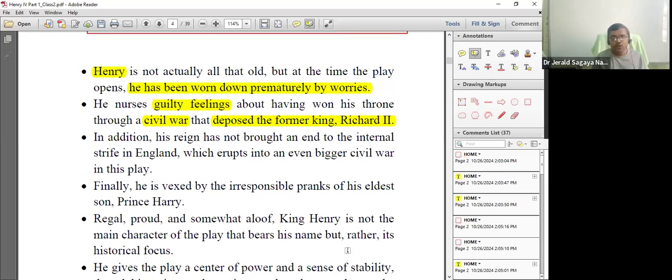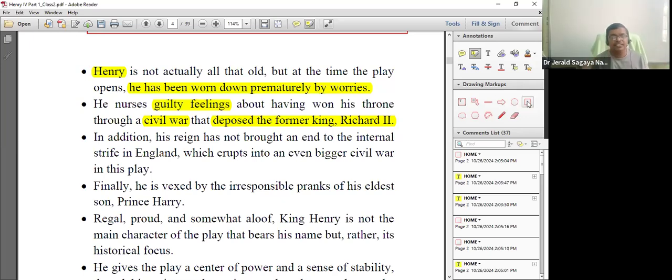Some of the friends who helped Henry Bolingbroke to depose Richard II are now turning enemies to Henry Bolingbroke, that is King Henry IV. So Henry IV is very much troubled mentally.